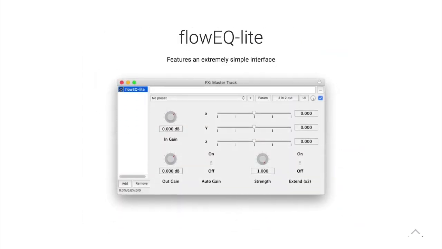And also there's a light version, because the whole point of this, right, is to create a simple version for novice users. They don't want to have all this clutter. So the main plugin I just showed was demonstrating all the possibilities, and it was also a testing ground for listening to different models. So flowEQ Lite is the stripped down interface that's got just these 3 XYZ controls and one model that I picked as the best. And this is meant towards those novice users that just want to almost look at it like an Instagram filter, where you can just move these sliders back and forth until you hear what you're happy with. That's the idea.